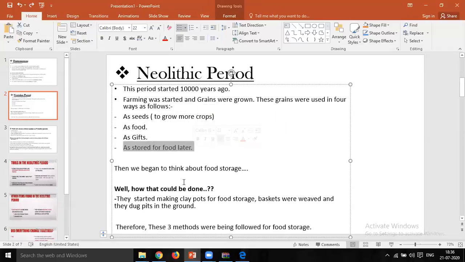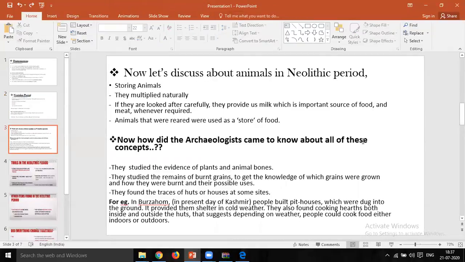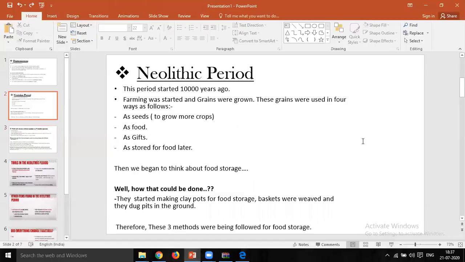So in the last lecture we came to know that after the Neolithic period took place, ancient people realized that food storage could be done. How did they store the food?